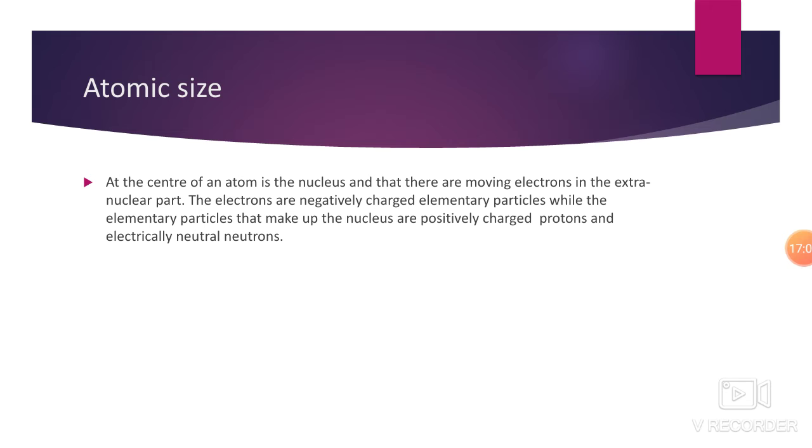The electrons are negatively charged elementary particles, while the elementary particles that make up the nucleus are positively charged protons and electrically neutral neutrons. So electrons are negatively charged, as I told you, and these electrons are revolving around the nucleus in the orbits which are present in the extranuclear part.